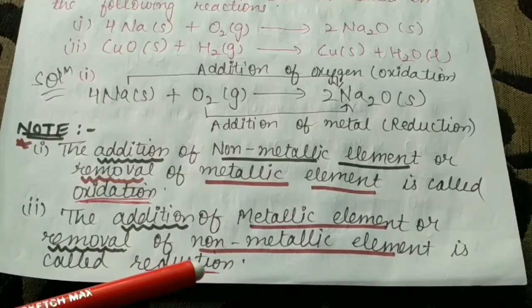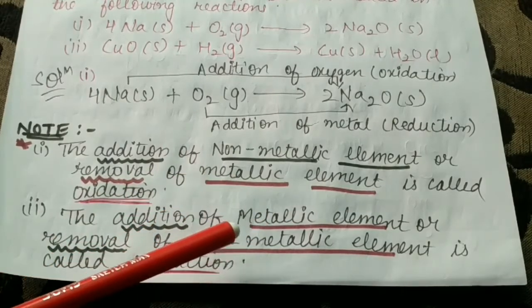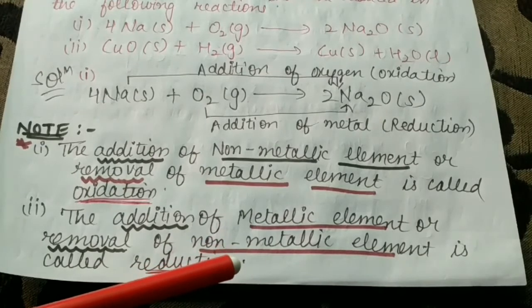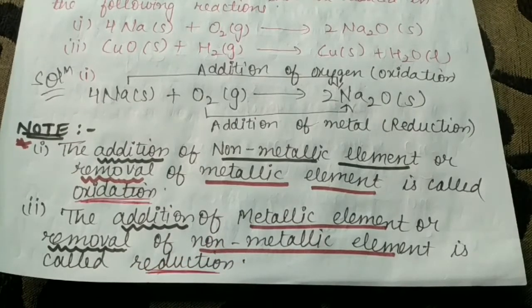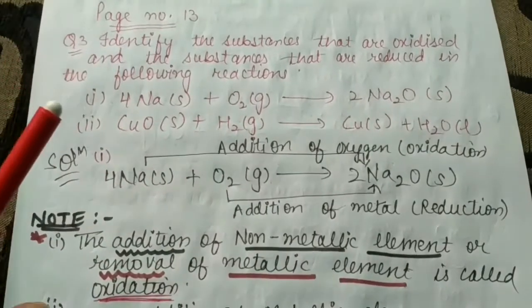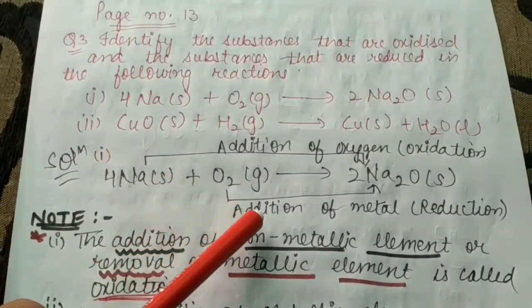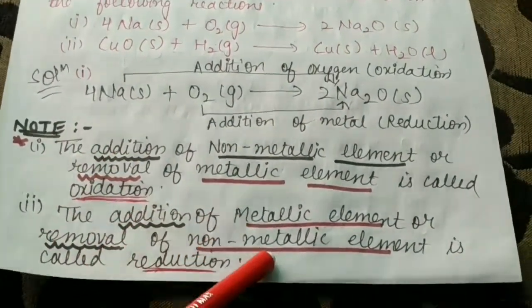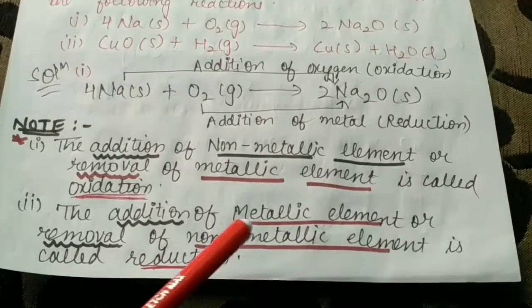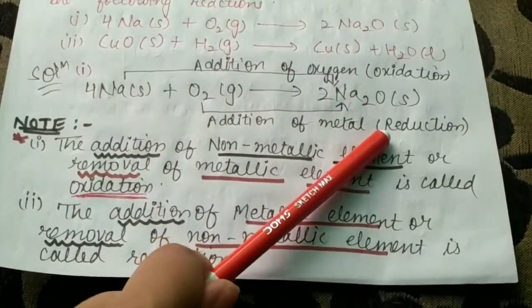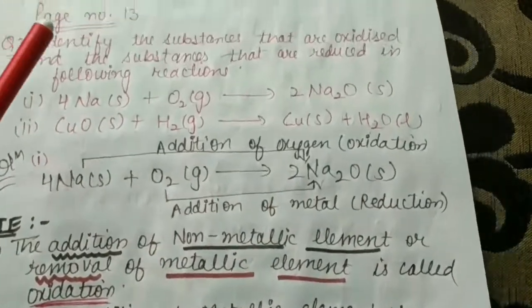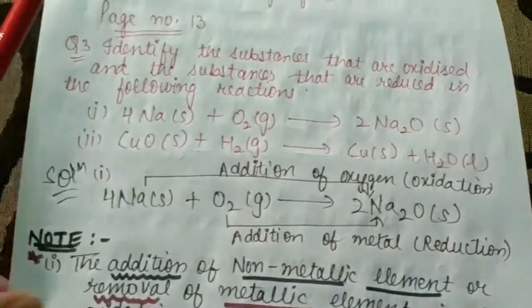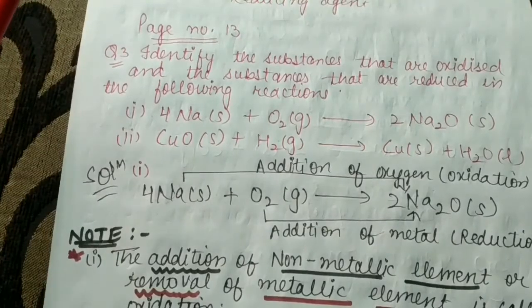Opposite of oxidation, that is the reduction. So what are non-metals, what are metals? I have given you one image of a periodic table. From there it will be easy for you, because there are only some elements which are non-metals. You can learn them. So what is happening here, beta? Again I am discussing it here. Addition of metallic element is taking place, so this is reduction. Therefore I have written here the reduction. I hope this concept is clear to you and you have done your test very well. So thank you for today.